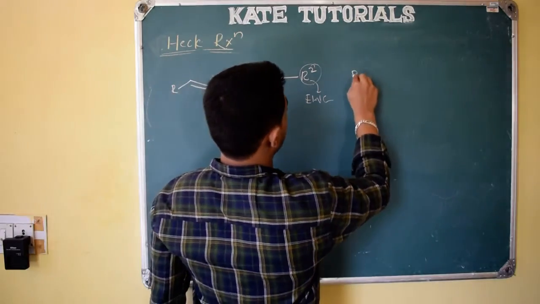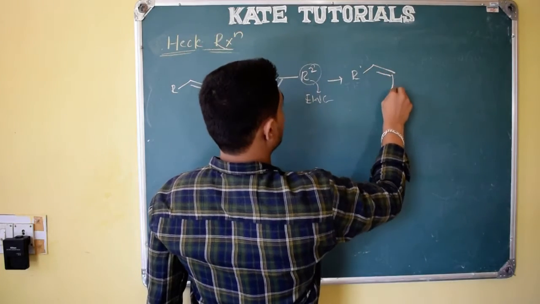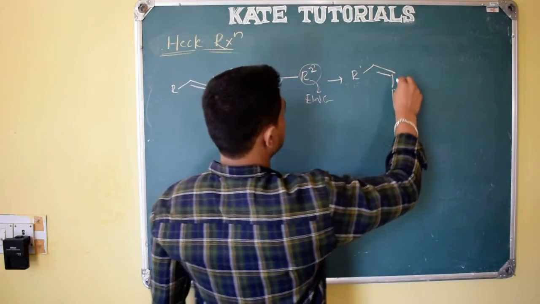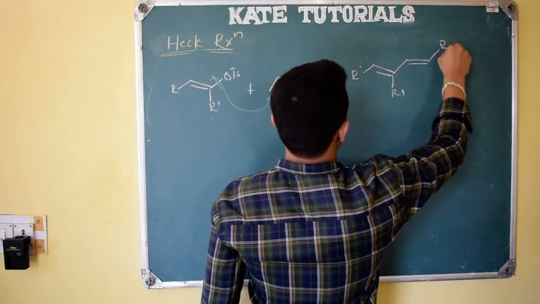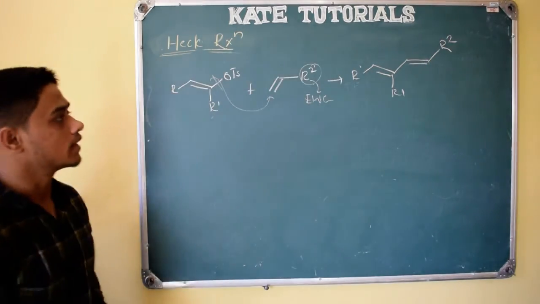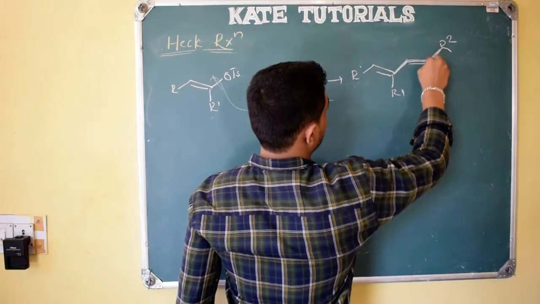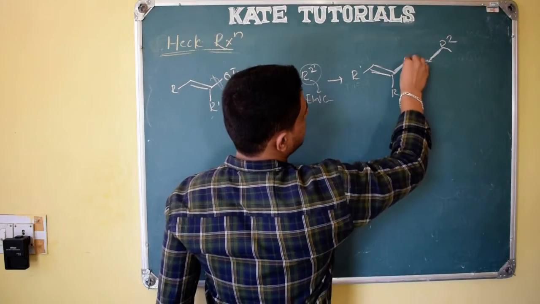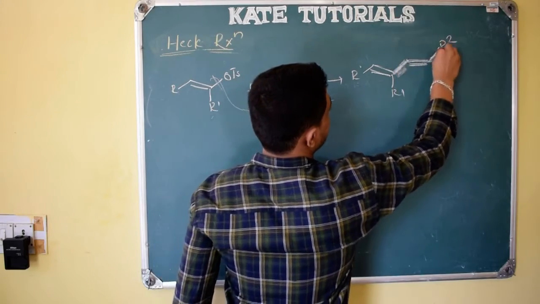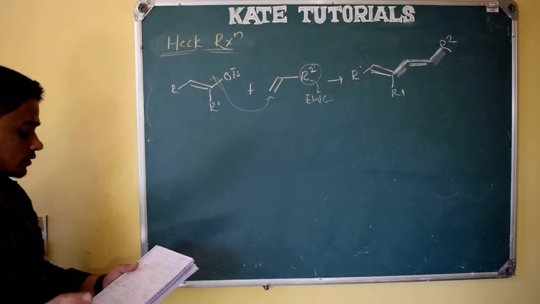So what happens here? The product will be like this: R, C=O, R dash, electron withdrawing group, that is R2, right? So see here, this is in trans manner. With respect to the alkene, you should see here also a double bond is there, but no need to see here, this is trans form, right? So that is the main product.